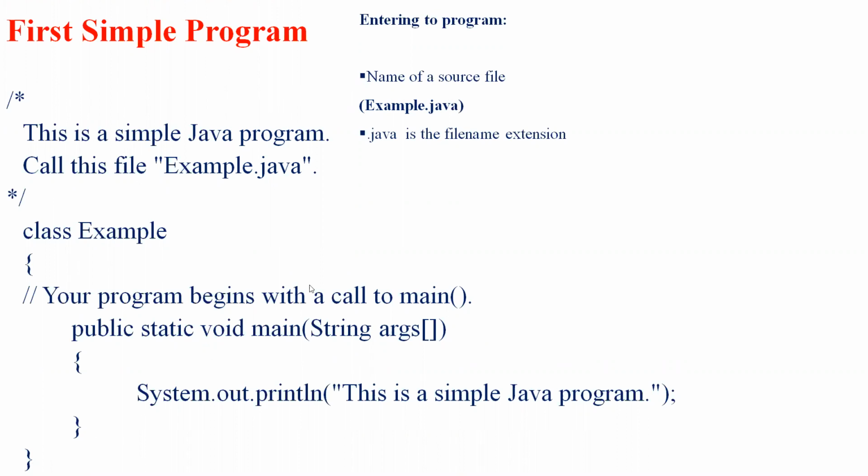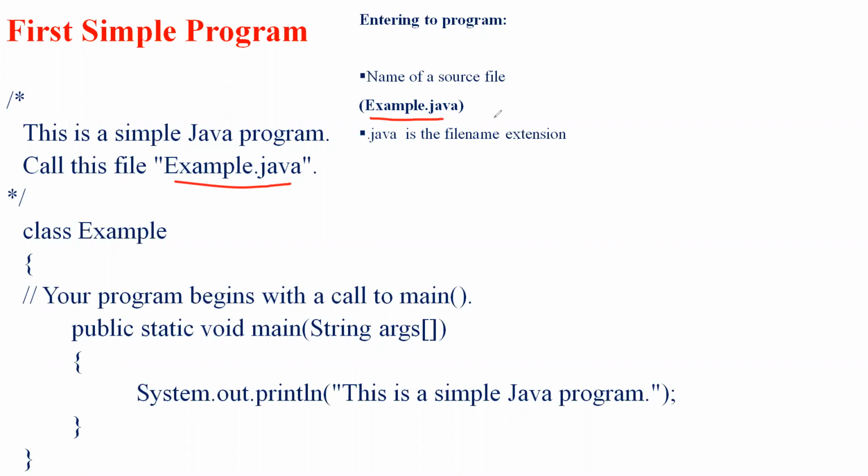Here in this case, the name of the source file is example.java. So in this example program, example.java is the source file, and I'm going to use this as the name of the source file. Why am I considering this as example.java? Let's see the reason for that.